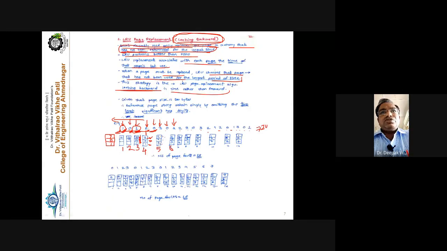Now out of 2, 0, 3, which is the oldest, or which has not been used in the past? 0 is recently used, just used, then 3, and you will find 2 here. So 2 is the longest unused compared to 0 and 3.